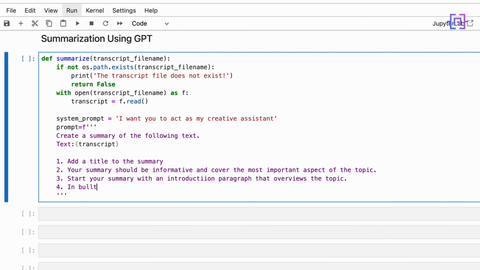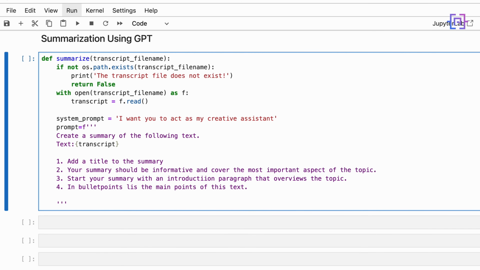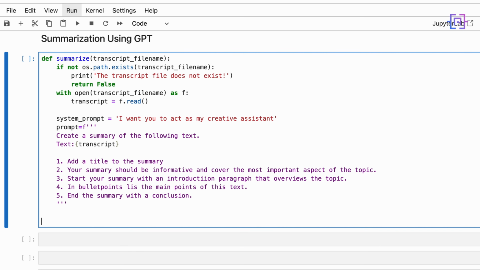In bullet points, list the main points of this text. And finally, end the summary with a conclusion. Now we will print a message to the user starting the summarization process.